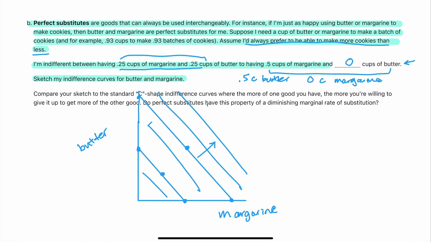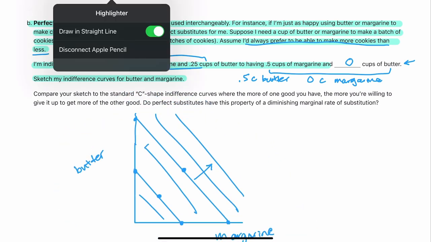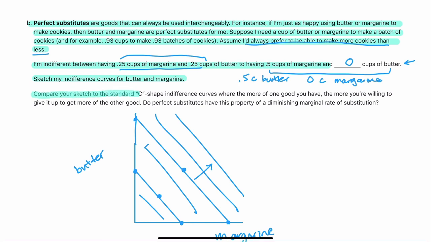So the last part says, compare your sketch to the standard C-shape indifference curves, where the more of one good you have, the more willing you are to give it up to get more of the other good. So what I'm talking about there is these indifference curves that look like this, where when we're way out here, we have a lot of one good and not much of the other.